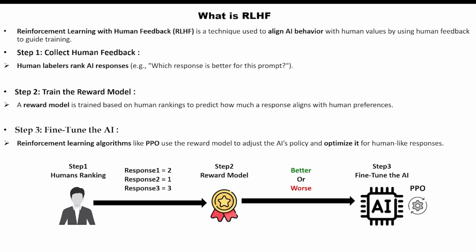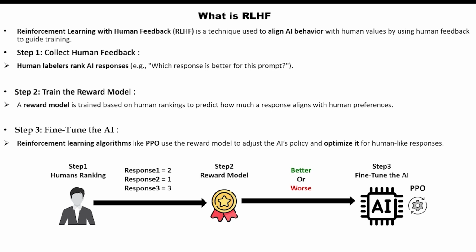In this step, human labelers rank AI responses based on a given prompt. For example, humans might be asked which response is better for this prompt. This helps the AI understand human preferences directly. Human feedback plays a critical role in defining how AI should behave.